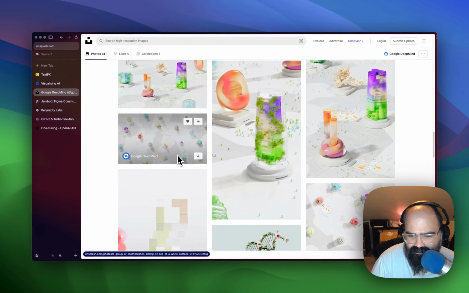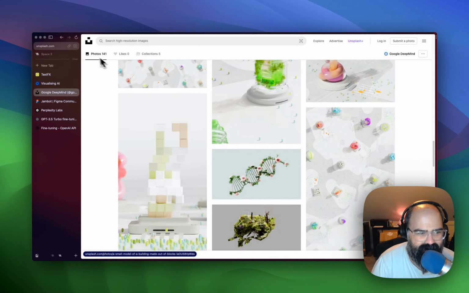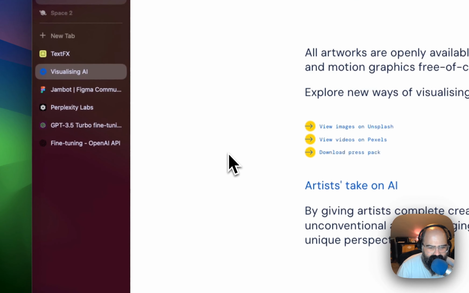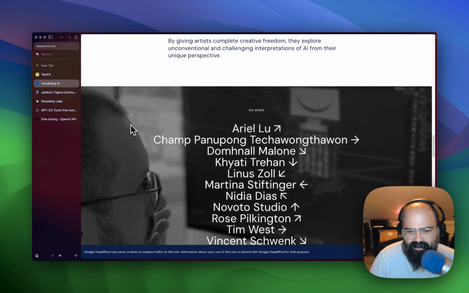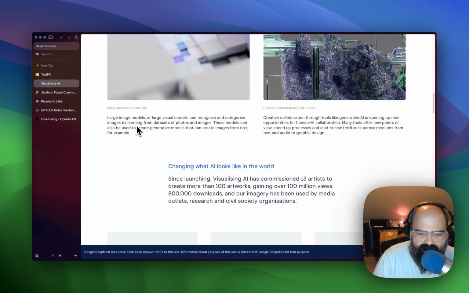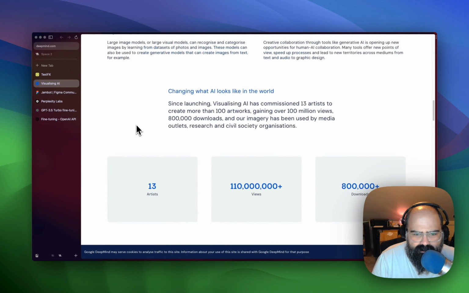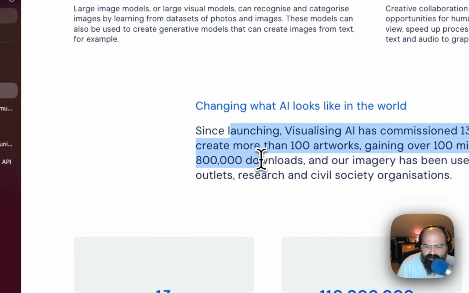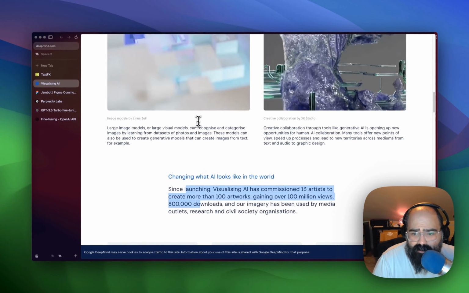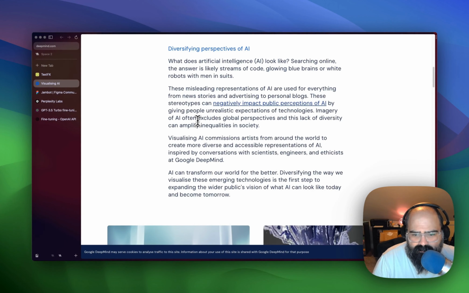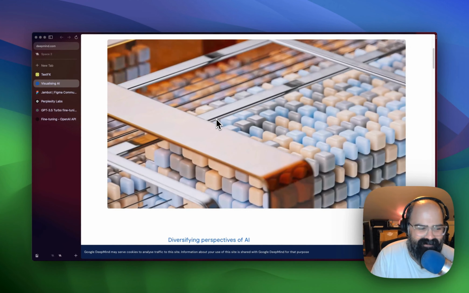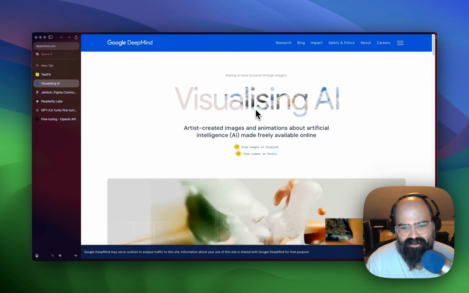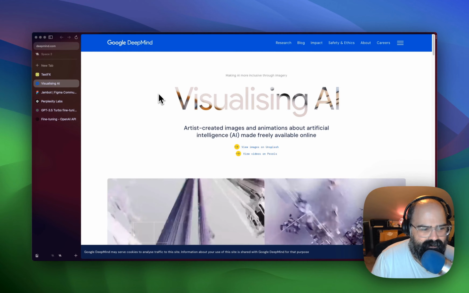I think it's something cool to check out. Very visual, obviously, so it's hard if you're listening. But for you guys watching, it's a cool project, something different. So it looks like 13 different artists made 100 pieces of art based on AI. Fun stuff. So, Visualizing AI from Google's DeepMind.